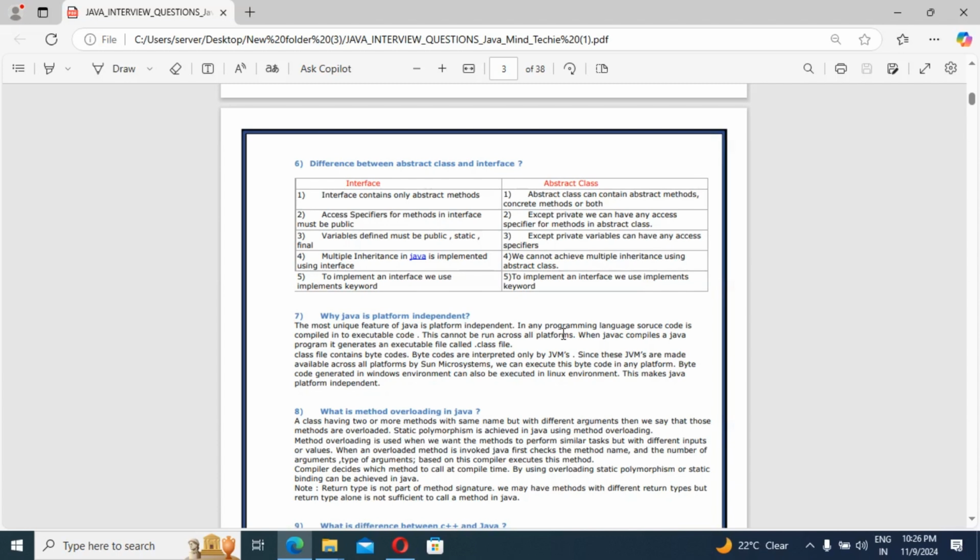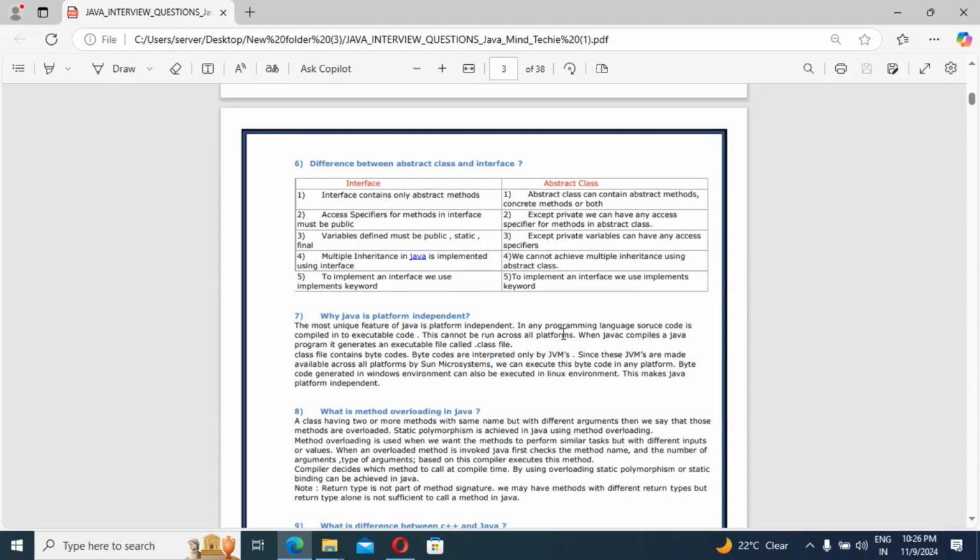Means no implementation, correct? So guys, next difference: the access specifier for methods in an interface must be public, 100% public. But in an abstract class, except private, we can have any specifier for methods. Third difference: variables defined in an interface must be public, static and final.